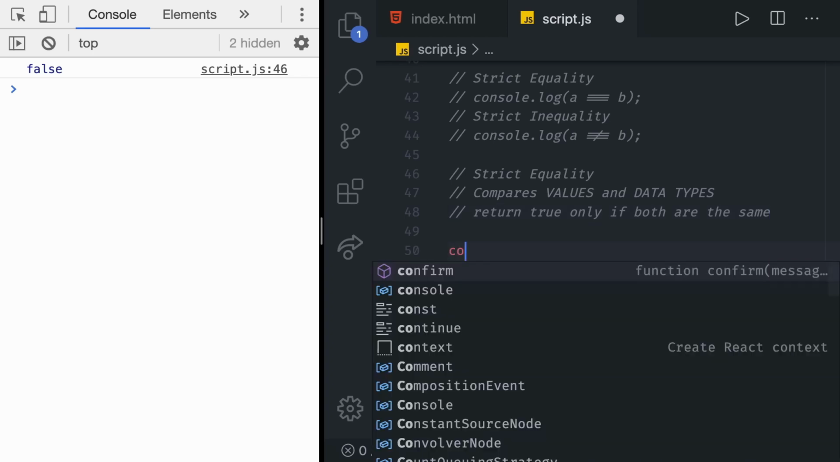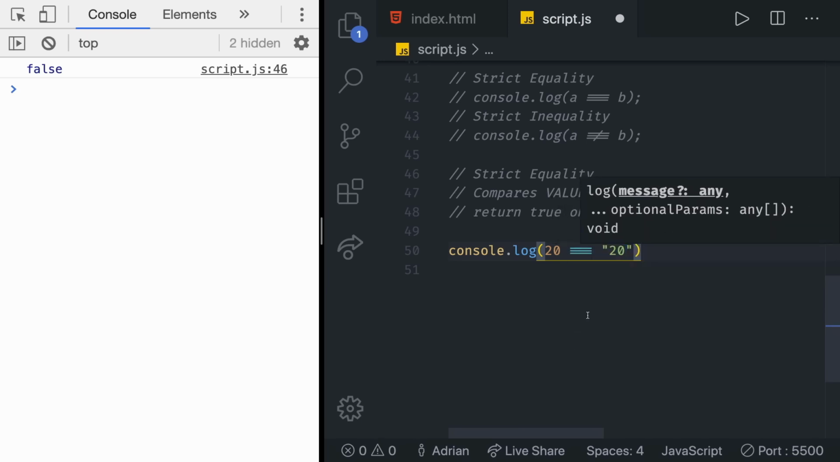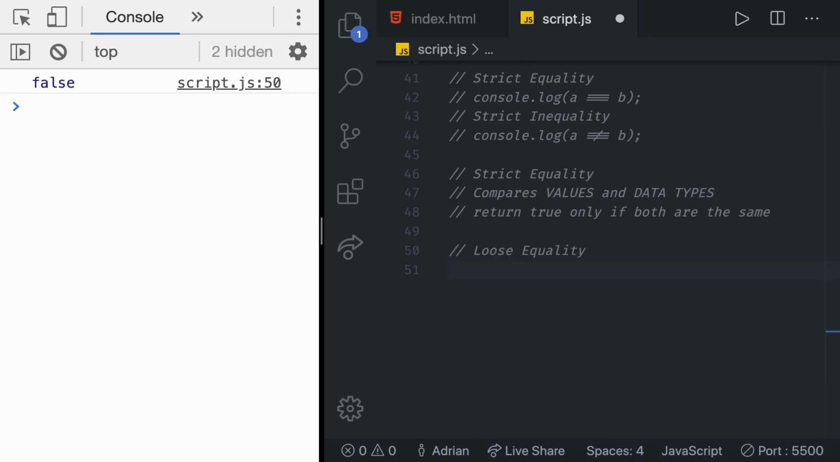If we try doing a console log, inside of which we have a value of 20, for example, and we want to check the strict equality with a string of 20, this is going to be false because even though the values seem to be the same, they are of different types. The first one is of type number and the second one is of type string. We write loose equality using a double equal sign. So again, if we take the example from the strict equality, console.log, and then we do 20 double equal sign, because it is loose equality, to the string of 20, we are going to get true.